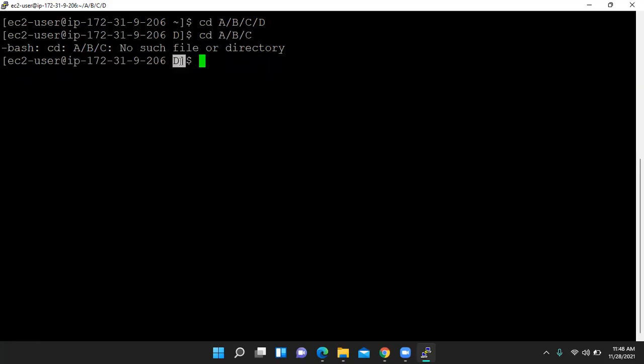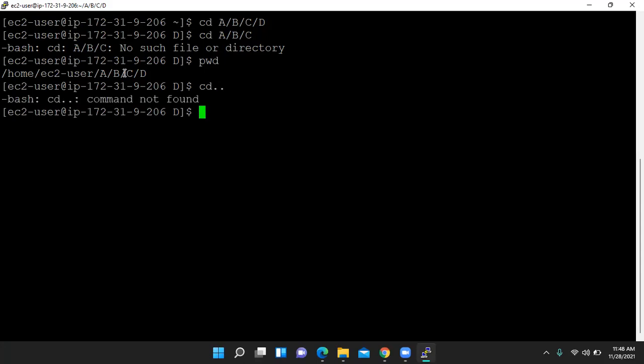Suppose we are in D. See here, I have highlighted, so from this we know we are inside directory D, and as I told you, using pwd also you can check. We are inside directory D. Okay, so we want to move back to C. In such a case, simply put cd space dot dot.